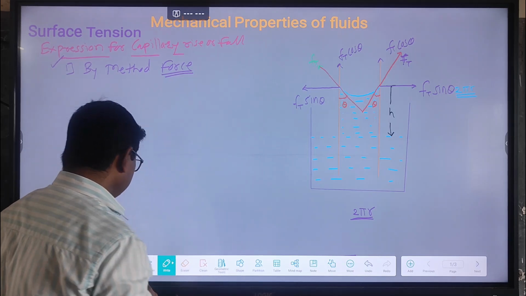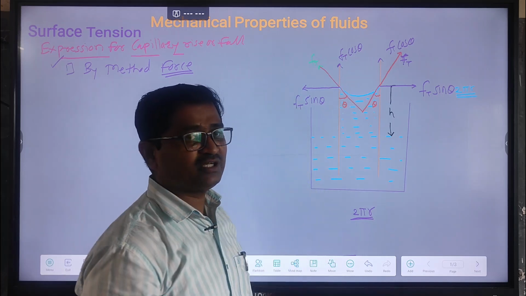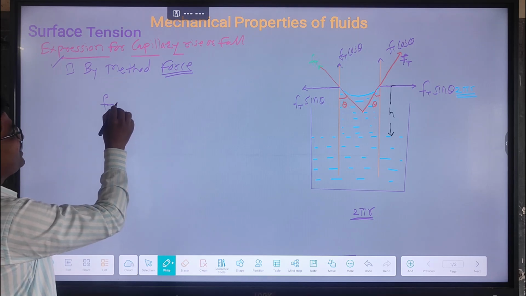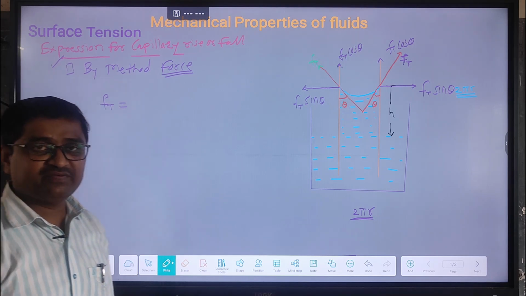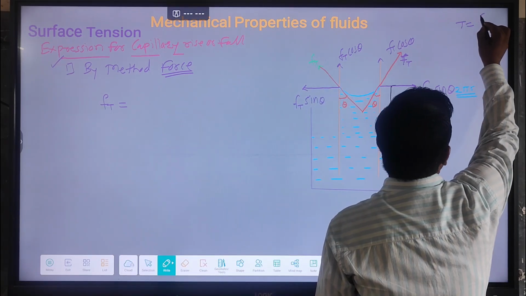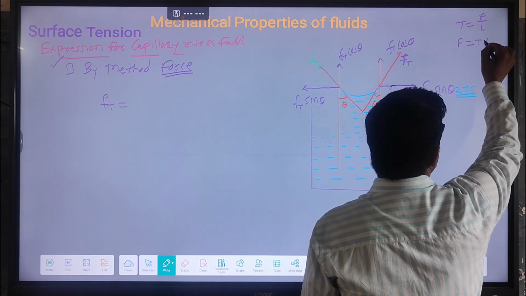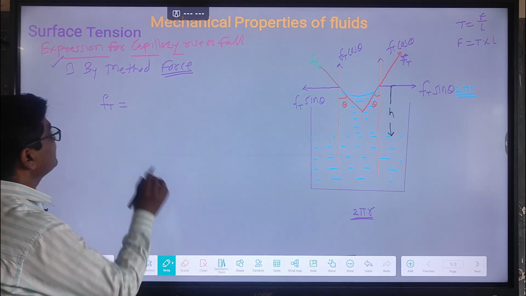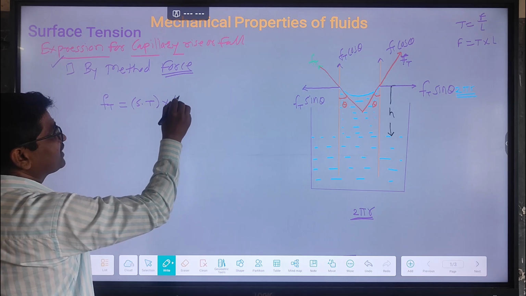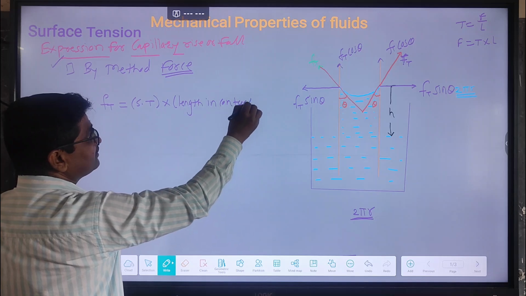Get it clear? Now after that, initially we had discussed the amount of force due to surface tension experienced by the liquid meniscus. So this force due to surface tension Ft is equal to, as per the definition of surface tension. What is the definition of surface tension? Surface tension T is equal to force per unit length. So force is equal to surface tension into length. It means the force due to surface tension is equal to surface tension into length in contact.